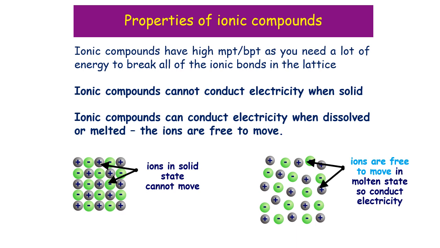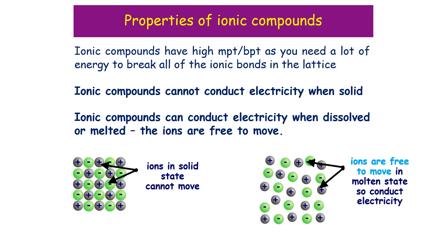In order for a material to conduct electricity, you need to have charged particles that can move. Ionic compounds have charged particles. Ions have charges on them. But when an ion is a solid, they're not free to move, and so it cannot conduct electricity.